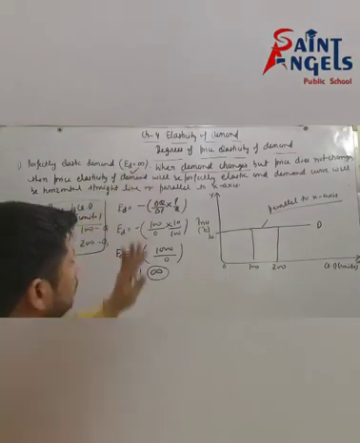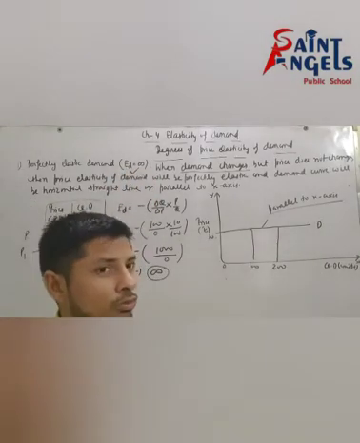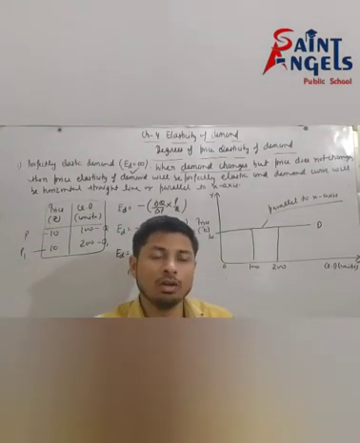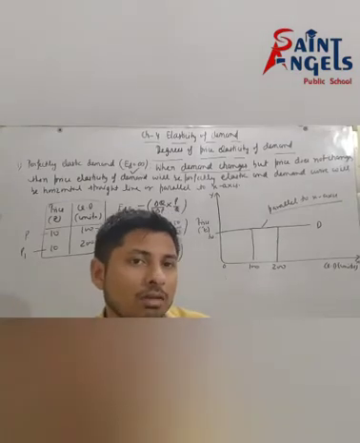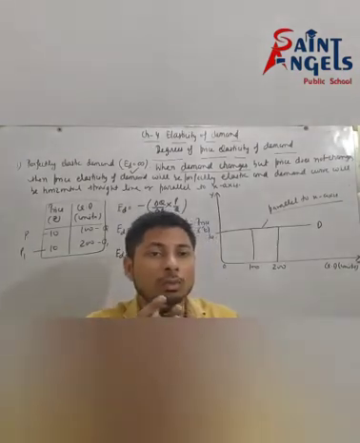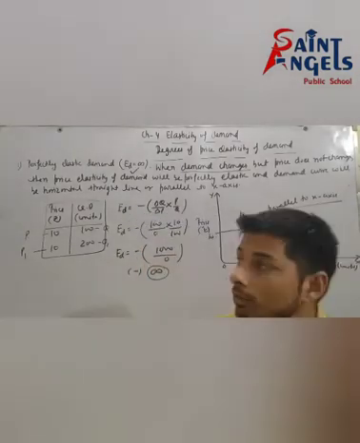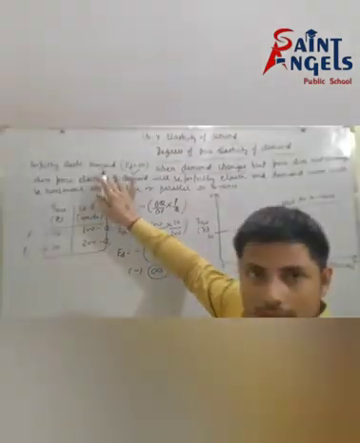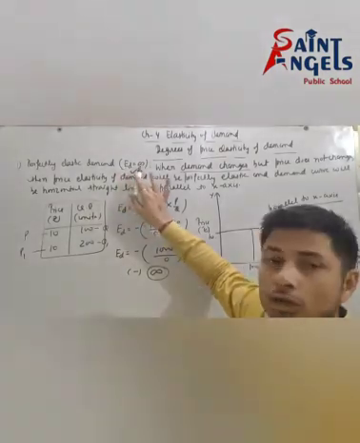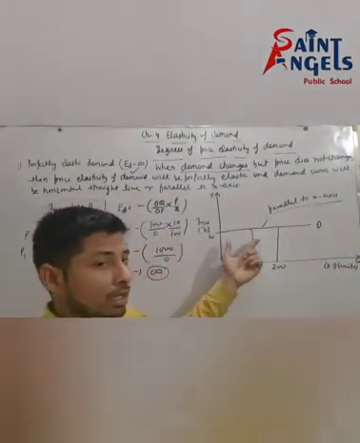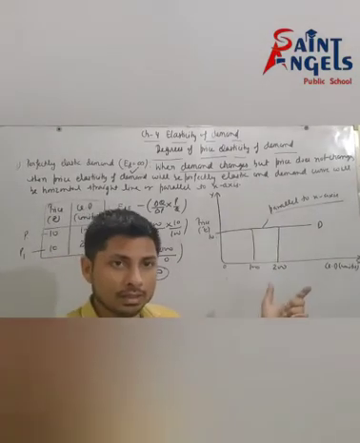Means ED is equal to infinity. If someone asks you that if price remains constant and demand either increases or decreases, then price elasticity of demand will be perfectly elastic demand, and ED is equal to infinity. In this situation the demand curve will be parallel to x-axis.